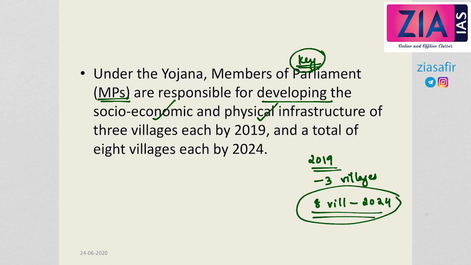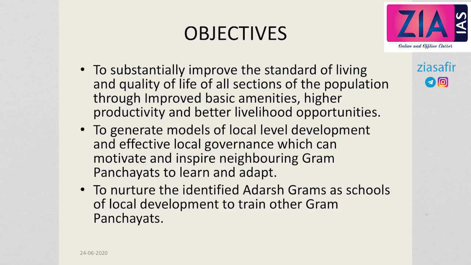Here we will see that the members of parliament, the MPs, are responsible for the development of villages, and we will see which villages and all that. They are responsible for the development of the model villages based on socio-economic and physical infrastructure. Now coming to the objectives. The first objective is to substantially improve the standard of living and quality of life of all sections of the population through improved basic amenities, higher productivity and better livelihood opportunities.